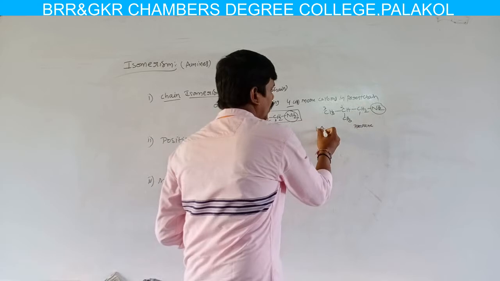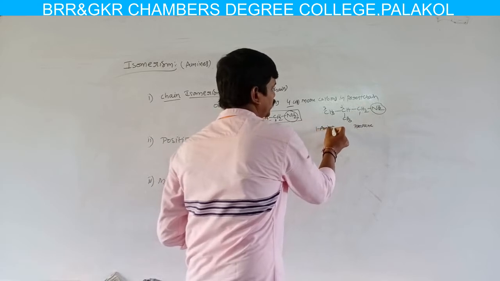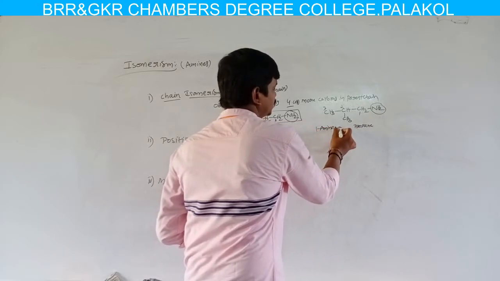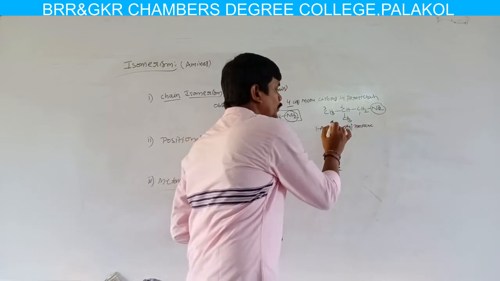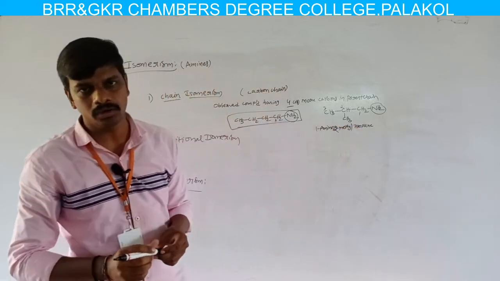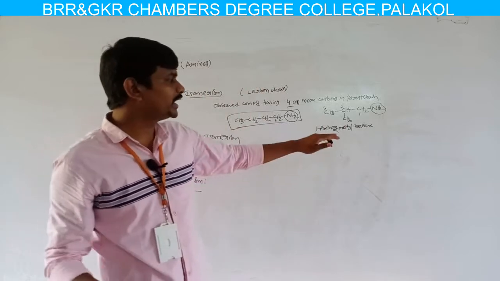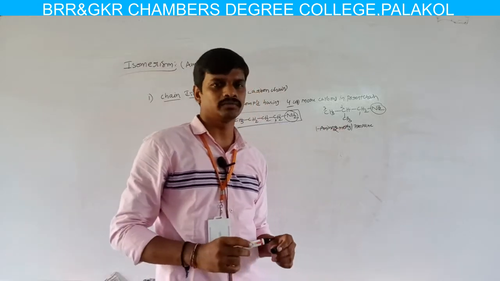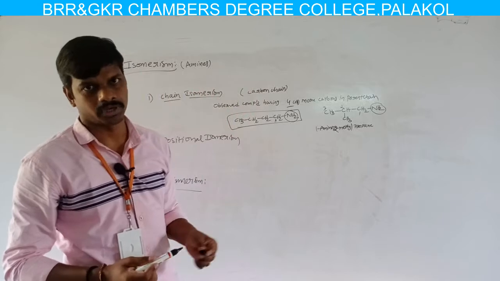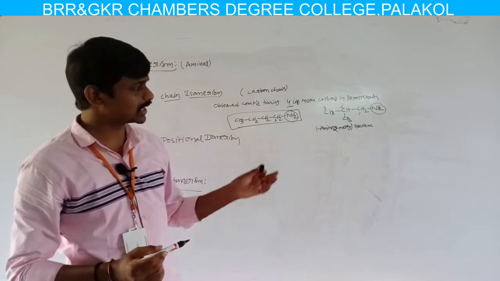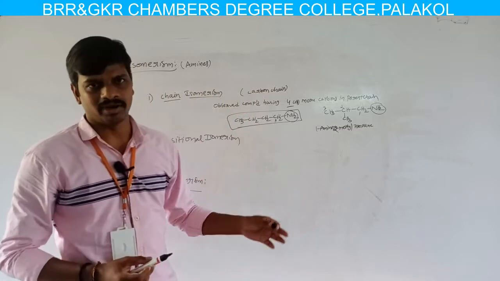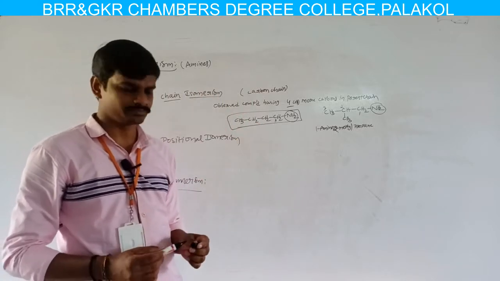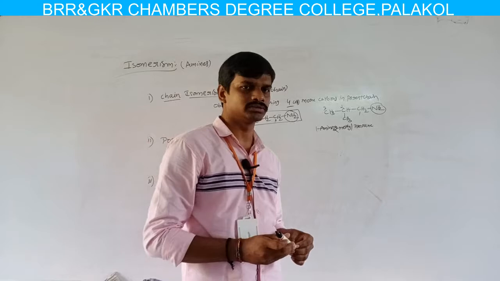So the IUPAC name is 1-amino-2-methylpropane. The common name is secondary butylamine.